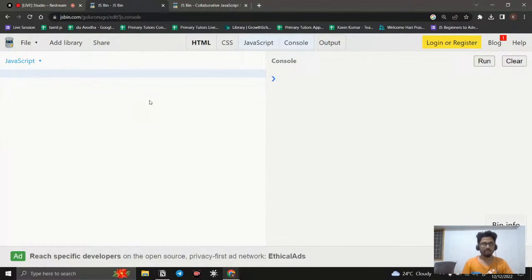Now we will go for the first concept, which is the variable. So what is meant by a variable? Anyone can type it, just comment it here. I will tell you. It is nothing but a container to store data. Why do I need to store data? Let us see. I'm just telling my name: my name is Hari, and I like to work with JavaScript. This is a sentence.